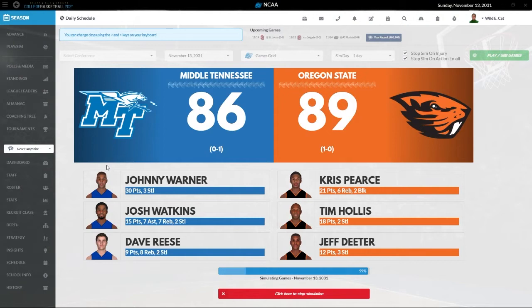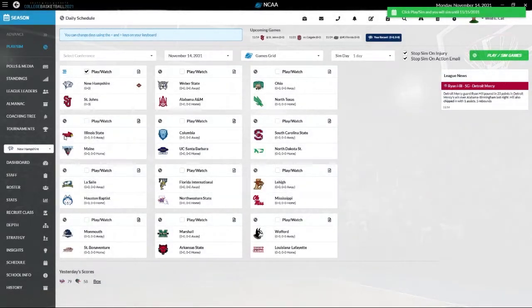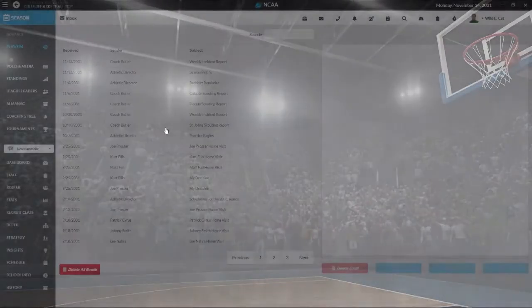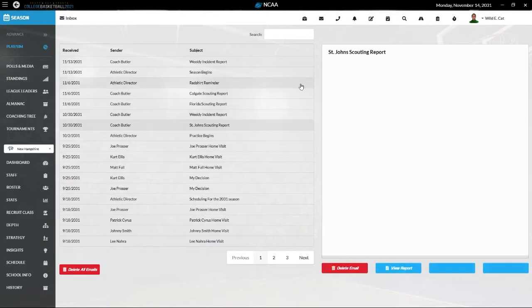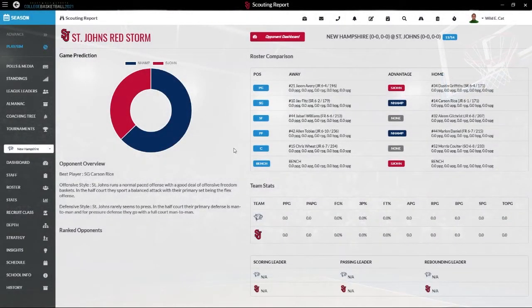We'll look and see where they're rated. Take a look at their club, and then, all right, so let's take a look at the St. John's Red Storm. I'm old enough to remember them as the Red Men, but not anymore. So we're anticipated to win here. That's a game prediction. Their best player is Carson Rice, a 6'1" junior. I wanted to look at something. I saw something interesting.